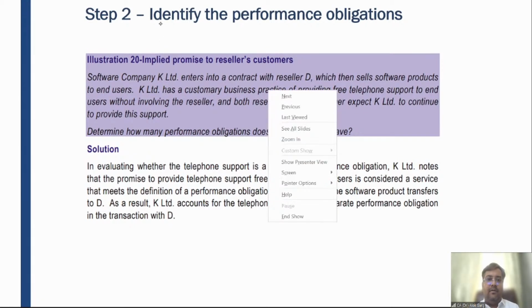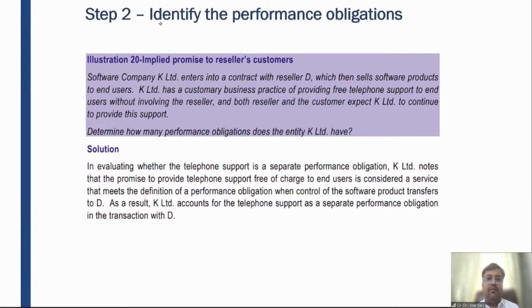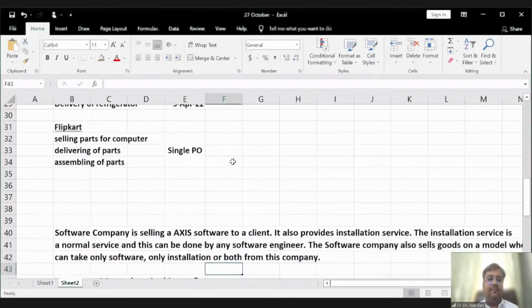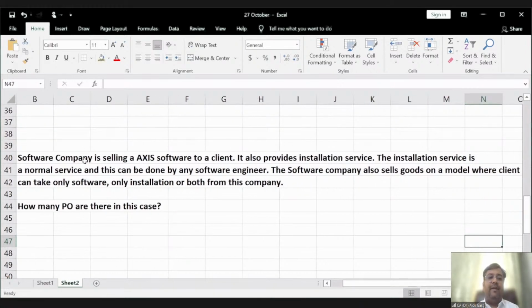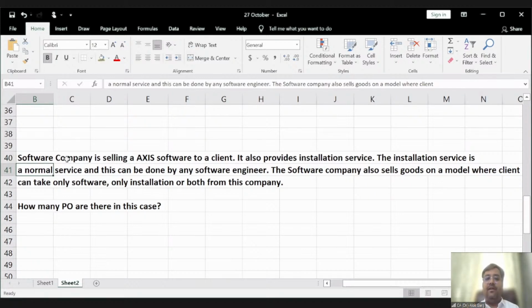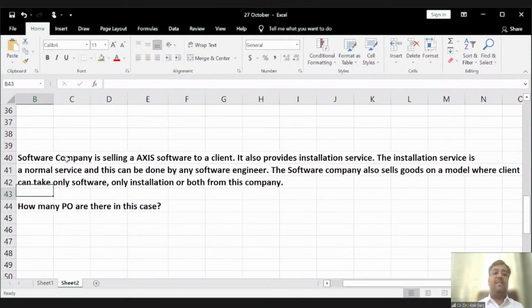Let me discuss 2 case studies from my Excel file also. Software company is selling an access software to a client. It also provides installation service. Installation service is a normal service and this can be done by any software engineer. Software company also sells on a model where the client can take only software, only installation, or both from this company. How many performance obligations are there in this case?